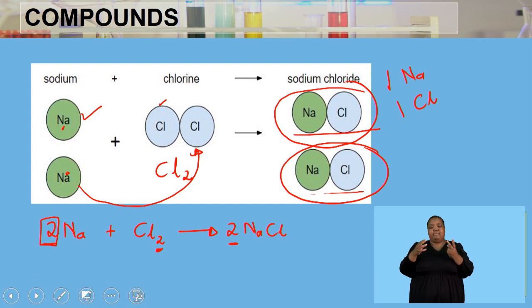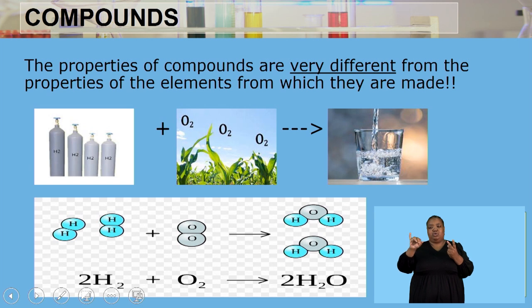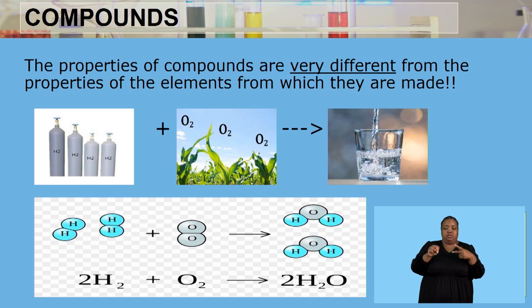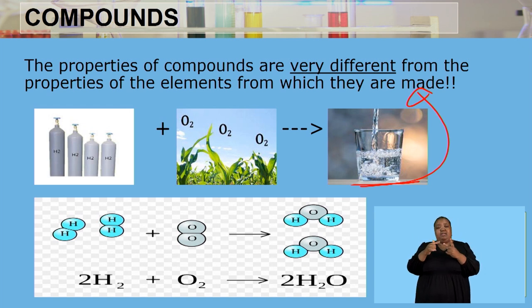So moving on. We also need to remember that the properties of compounds are very different from the properties of the elements from which they are made. On this picture here, we know that hydrogen is a gas. Same thing applies with the oxygen. Both of those are gases. However, should they chemically bond and chemically react together, they're going to form water, which is a liquid, which then supports the statement that the products formed from two different substances are going to have different properties. The reactants were gases, but the product is a liquid.